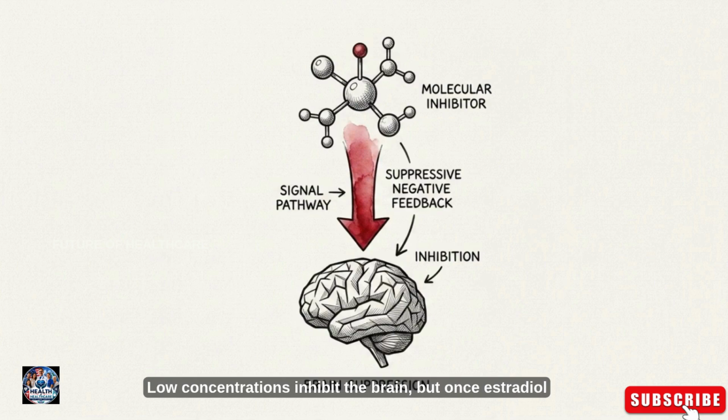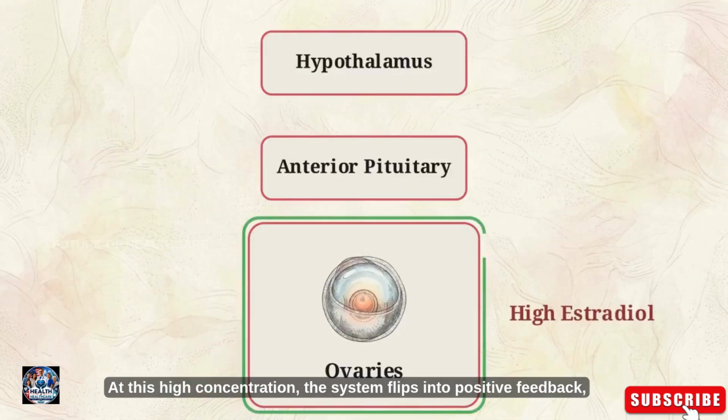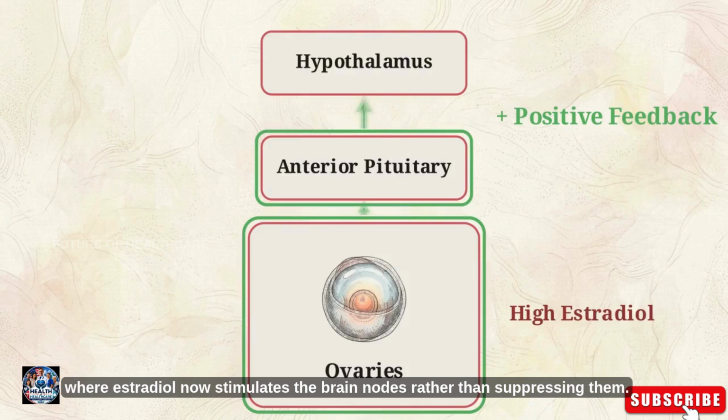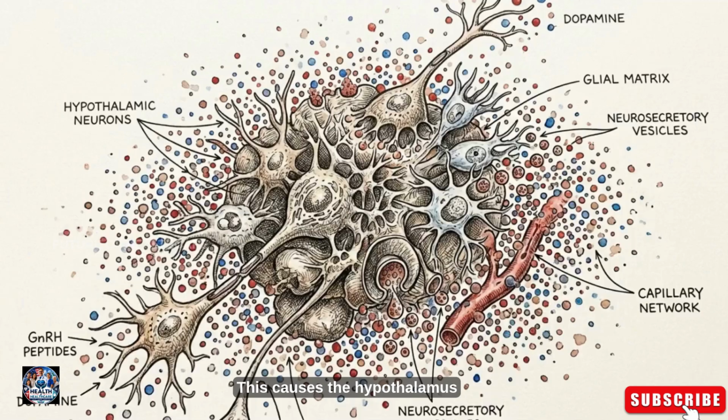Low concentrations inhibit the brain, but once estradiol crosses a critical high-concentration threshold, the effect on the brain reverses. At this high concentration, the system flips into positive feedback, where estradiol now stimulates the brain nodes rather than suppressing them. This causes the hypothalamus to suddenly increase its secretion of GnRH.